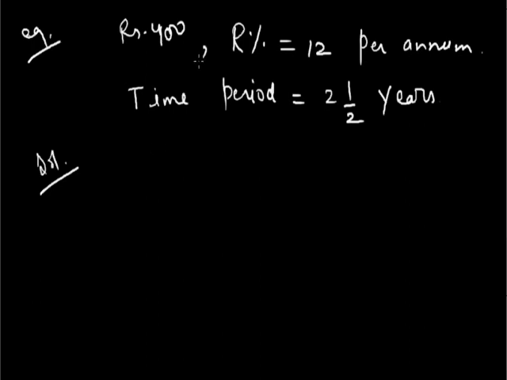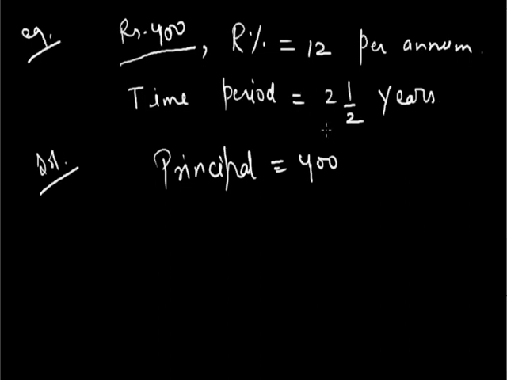The amount of money, or the principal sum of money, which is lent on loan is rupees 400. That means principal is equal to 400. You can also solve this question using the unitary method, but that is a long method. Instead, we directly use the formula of simple interest, because the simple interest formula is derived using the unitary method. It is a consequence of the unitary method.